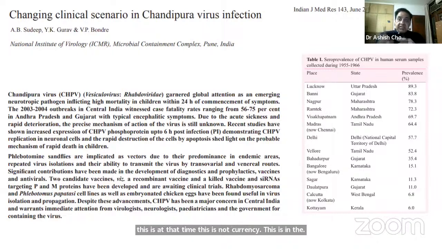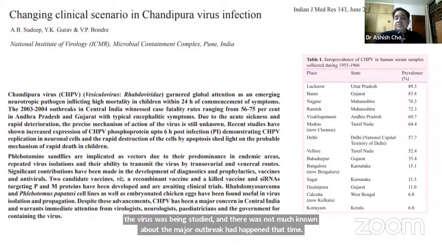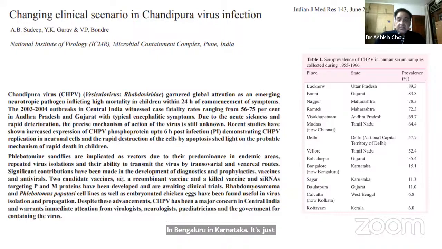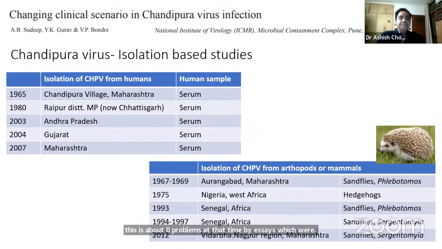I'm talking about that time when the virus was being studied, and not much was known about it; the major outbreak had not happened at that time. In Bengaluru in Karnataka, it's just 15% at that time. Sagar, again Karnataka, 11%. It was very low in Kottayam in Kerala, just 6%. So this is the seroprevalence at that time, done by assays developed in the 50s and 60s. And now, if you look at the virus isolation, this is in cell culture.